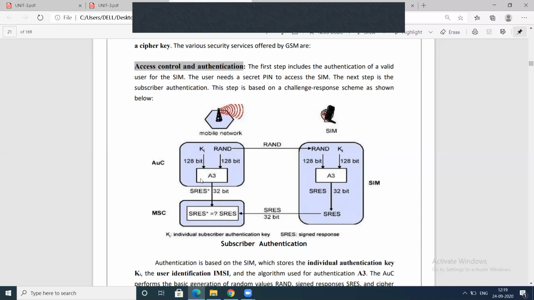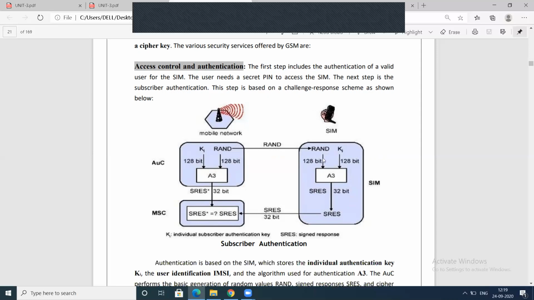The result is SRES. SRES means signed response. The result SRES is passed through the mobile switching center. Now coming to the other side, the mobile network authentication center forwards the random number to the SIM card.